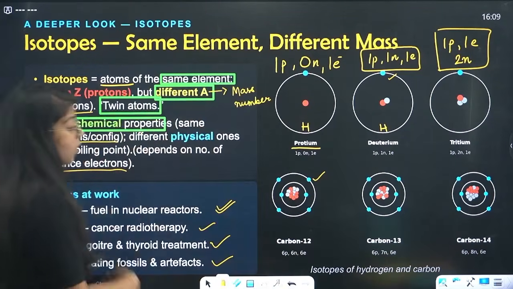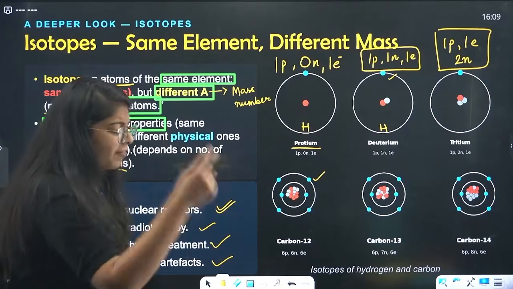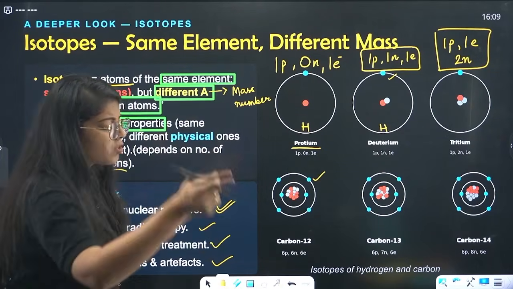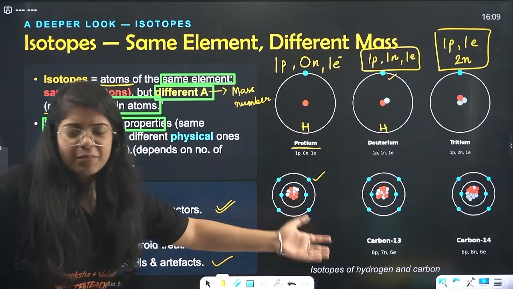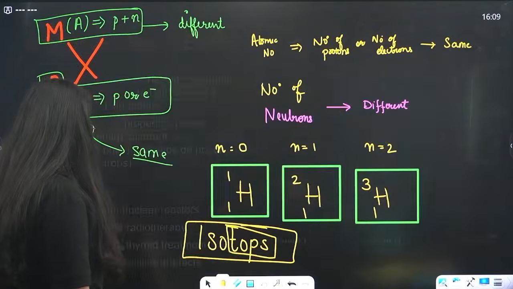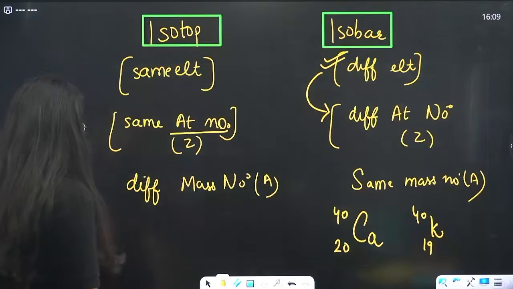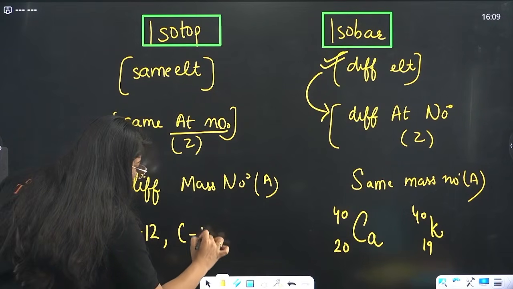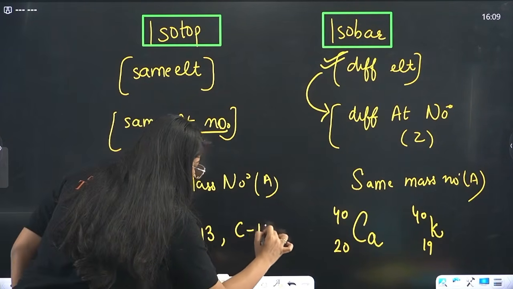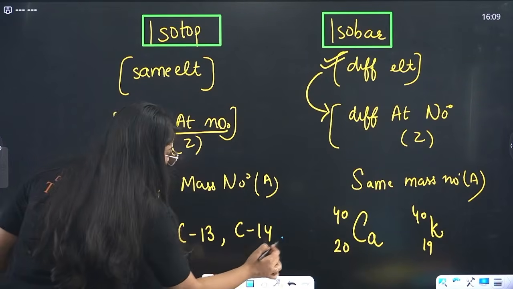So neutrons are different. Mass number is proton plus neutron, so mass number is different. That means atomic number is the same. It's carbon, so atomic number has to be the same. So we have carbon 12, carbon 13, carbon 14. How can we write this down?